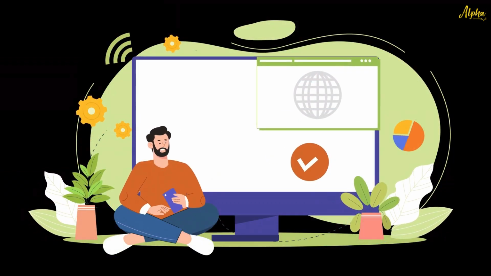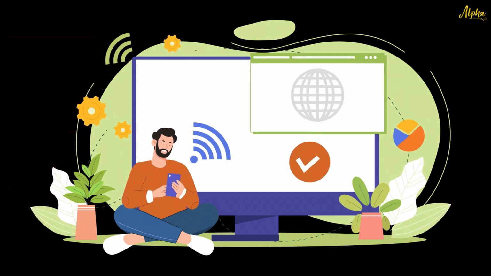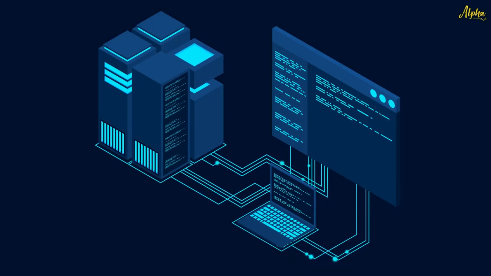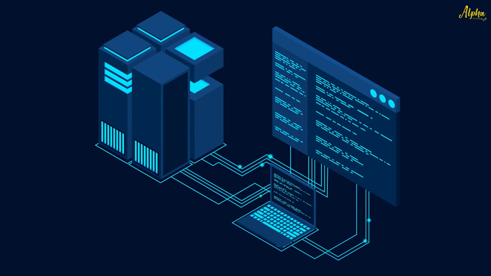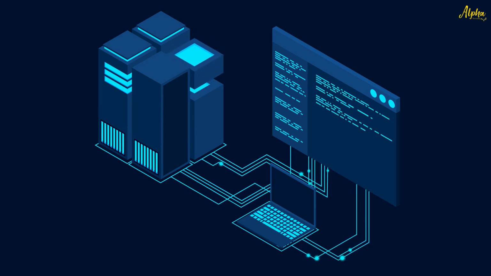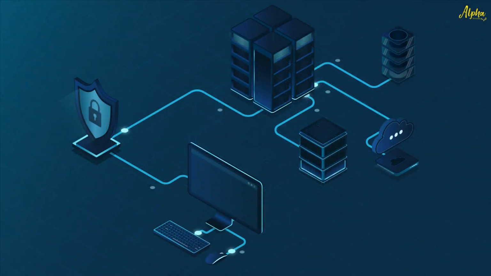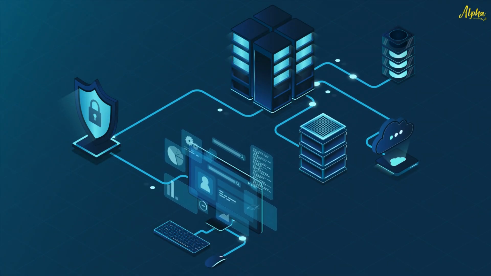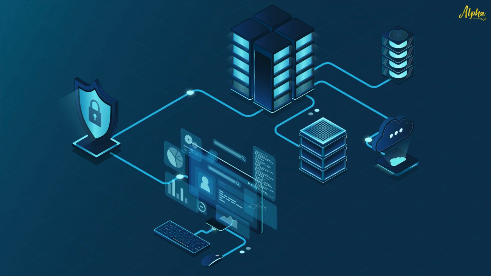APIs are important for several reasons. They allow automation, enabling apps to work together without manual input. They improve efficiency by letting developers use pre-built solutions instead of creating everything from scratch. They also enhance security by controlling how data is accessed and transferred between systems.